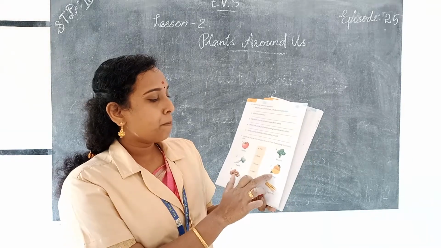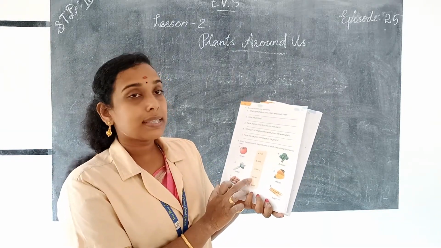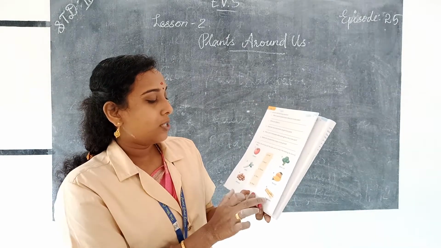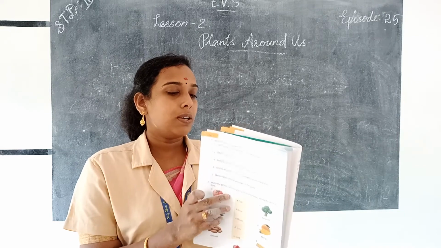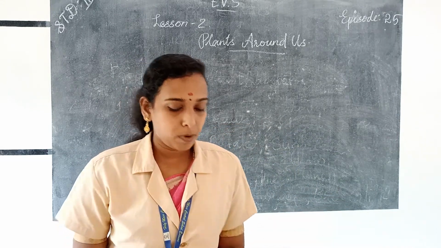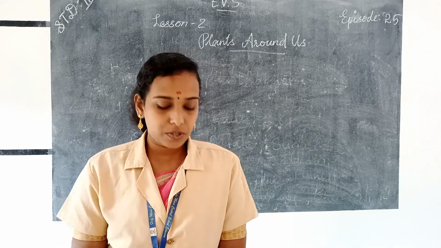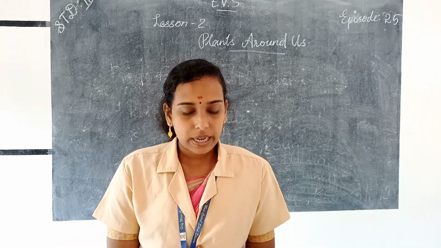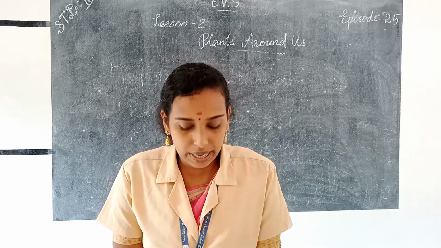And next one, mango. Mango is a fruit. And almond. Almond is the seed. Then sugarcane. Sugarcane is the stem of a plant. So these are the answers of match the following questions in your textbook. And the answers to the following questions will be sent to your WhatsApp. So you read the textbook more and more times, and the text reading is very important.